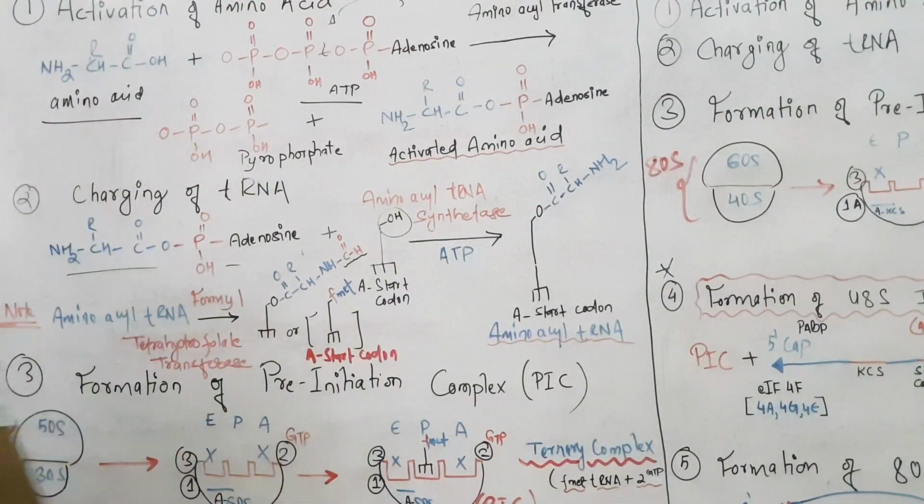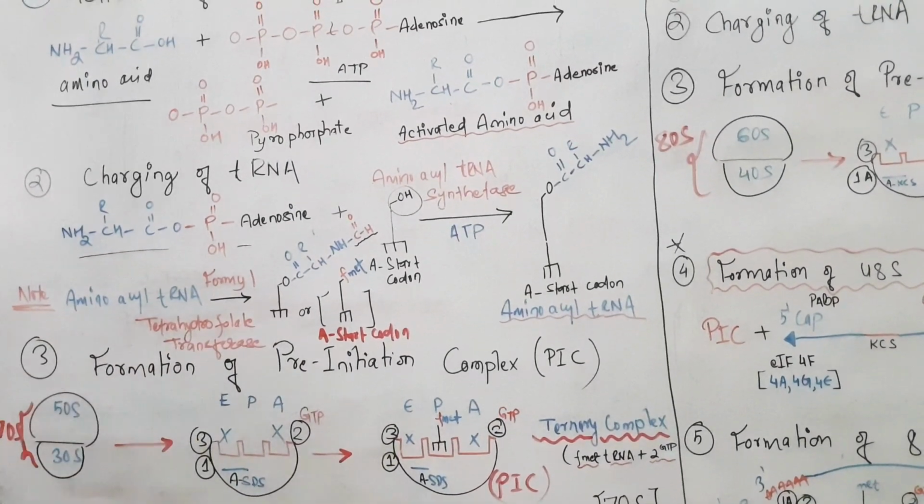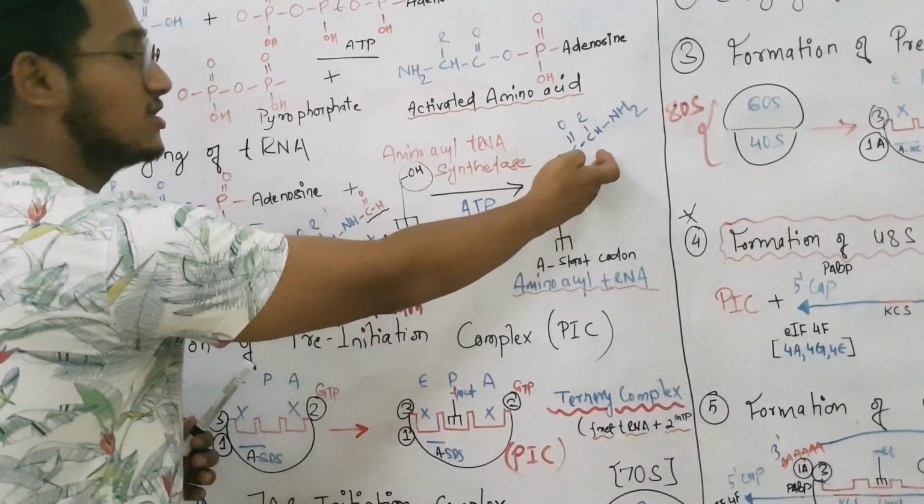But you see, in prokaryotes, you have to go one step further. Usually the first amino acid will be methionine, right?